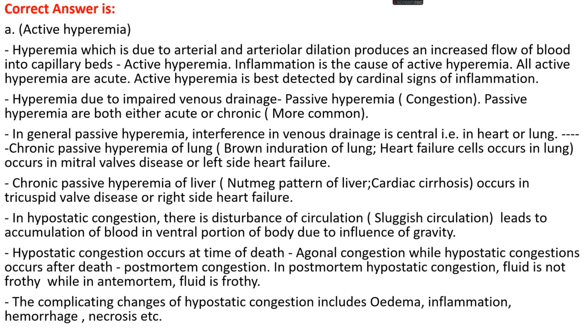Okay, in hypostatic congestion there is a disturbance of circulation, a sluggish circulation. The circulation becomes very slow, which leads to accumulation of blood in the ventral part of the body due to the influence of gravity. Hypostatic congestion occurring at the time of death is known as agonal congestion, while that occurring after death is known as postmortem congestion. In postmortem hypostatic congestion, the fluid is not frothy, while in antemortem or agonal hypostatic congestion, the fluid is frothy. The complicating changes of hypostatic congestion include edema, inflammation, hemorrhage, necrosis, etc.